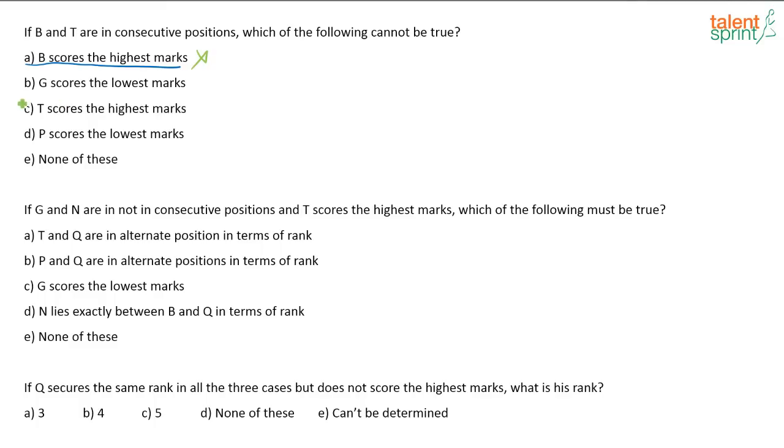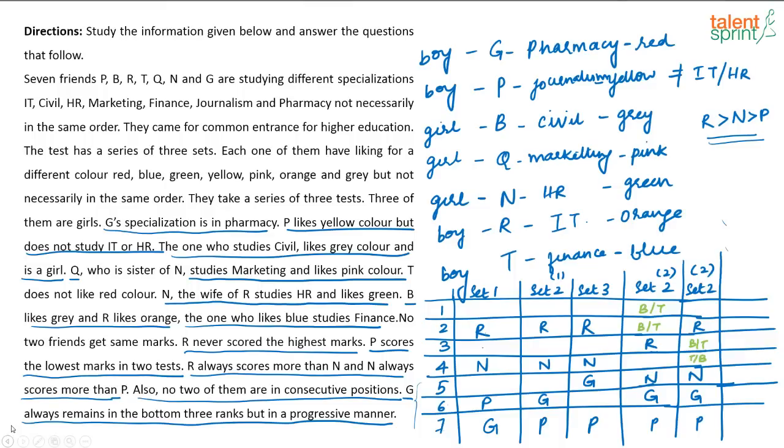Next one. G scores the lowest marks. So, when does G score the lowest marks? G will score the lowest marks only in set 1. And when set 1 happens, can B and T be in consecutive positions?